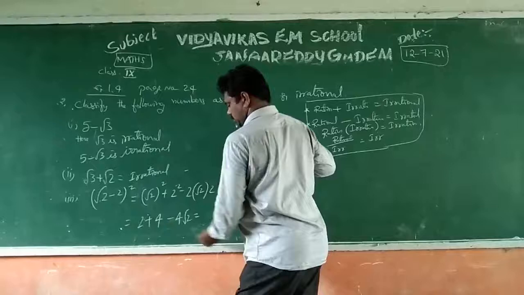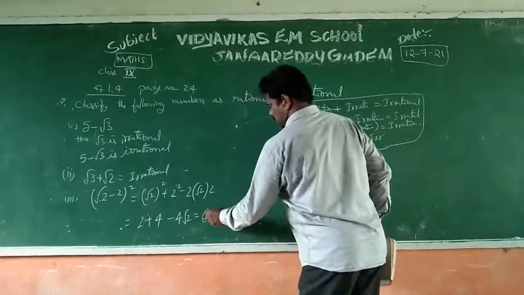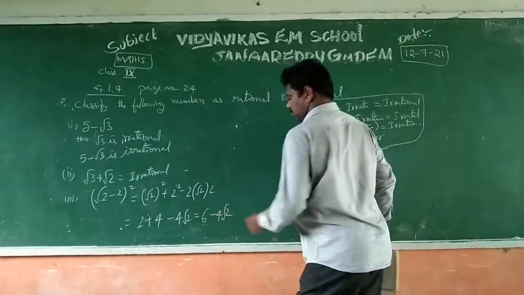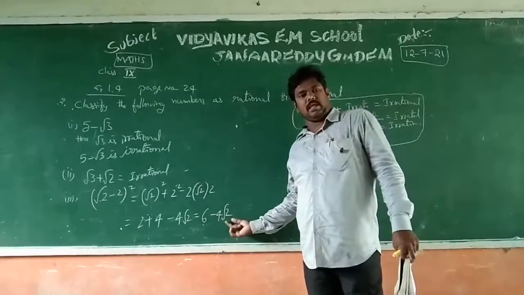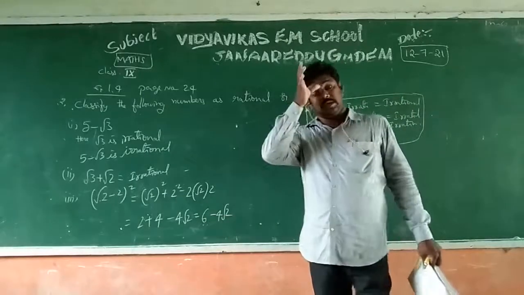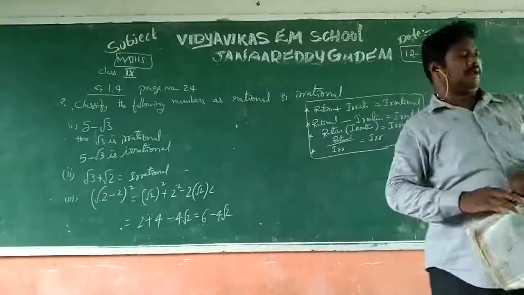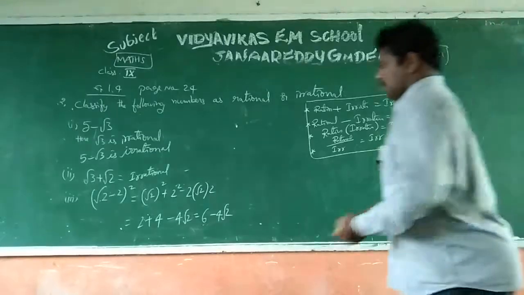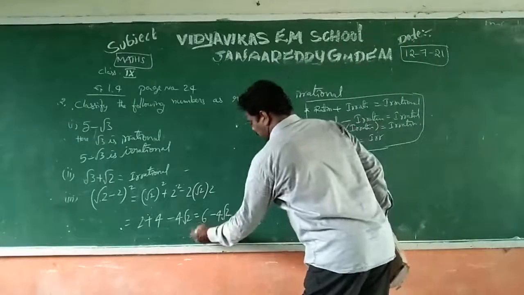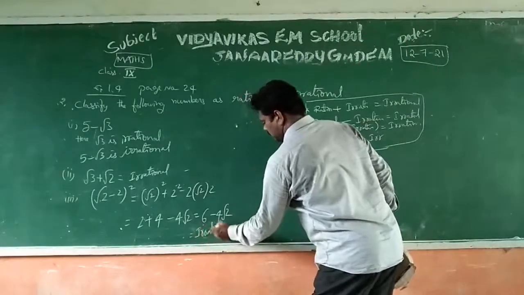You can add 2 plus 4: 6 minus 4 root 2. Here 6 is a rational number and 4 root 2 is irrational, since root 2 is irrational. Therefore, the conclusion is rational minus irrational is always an irrational number.